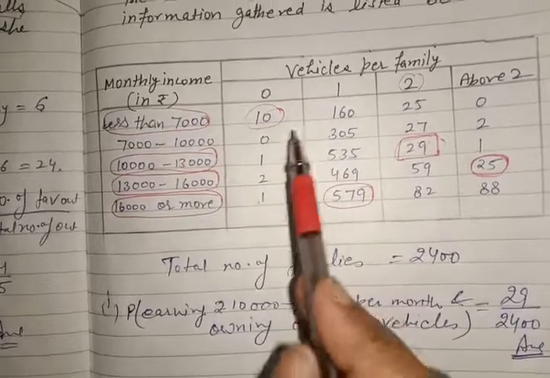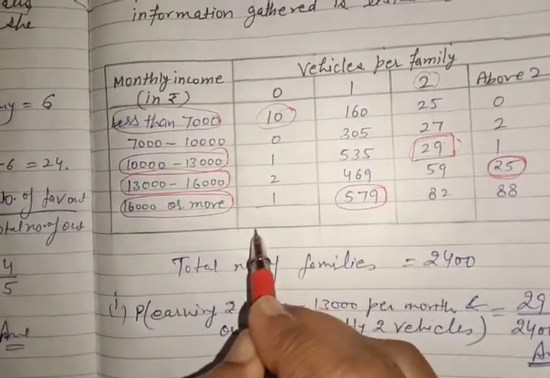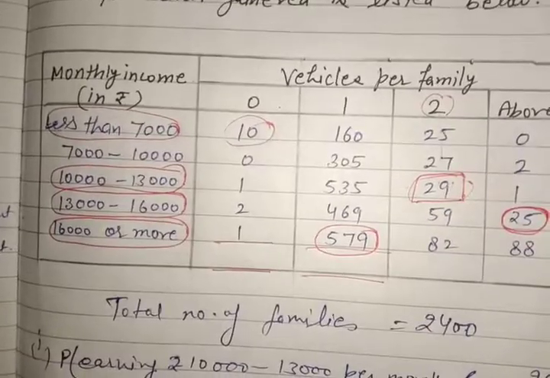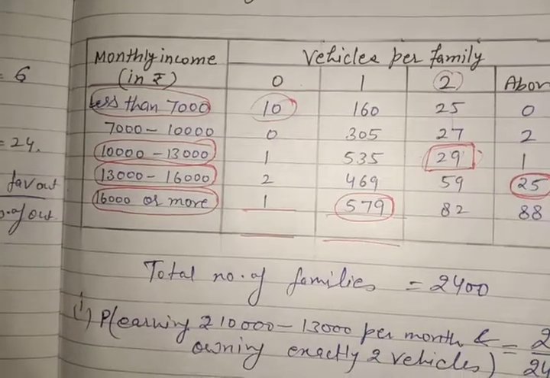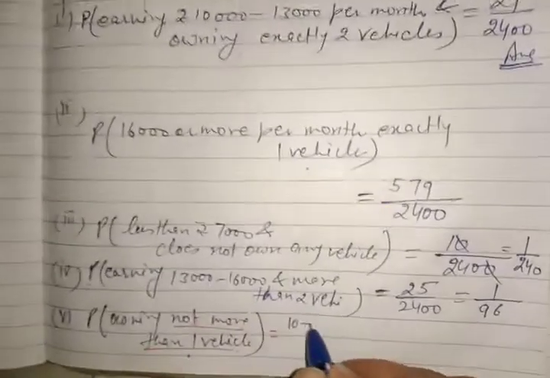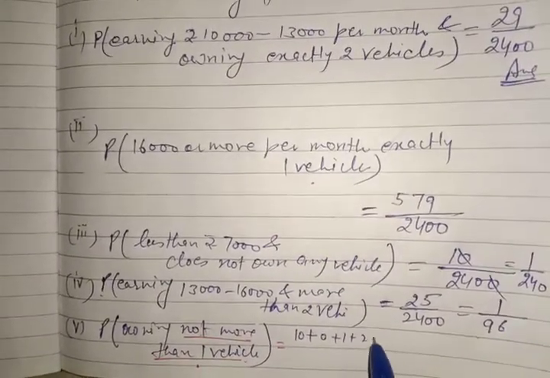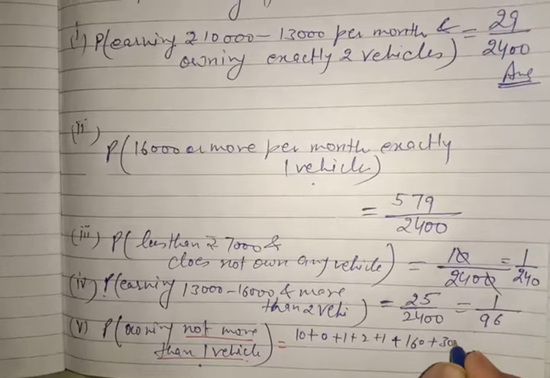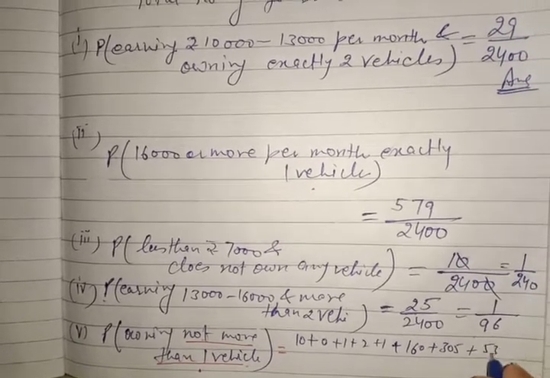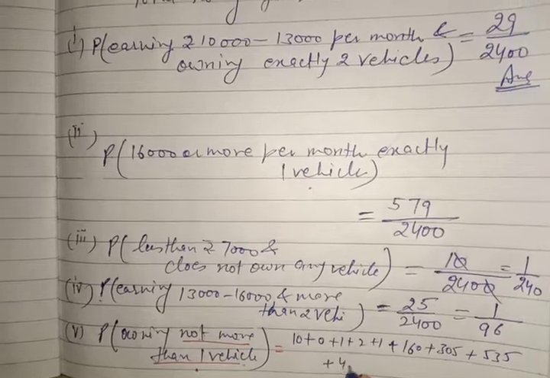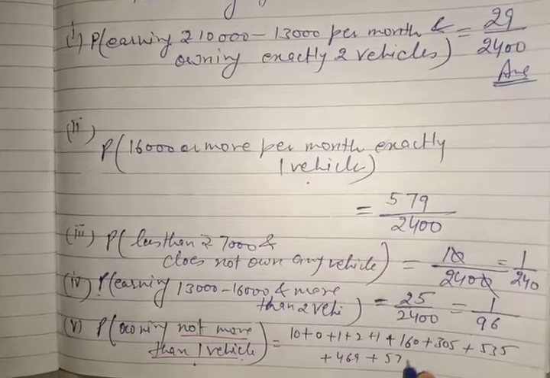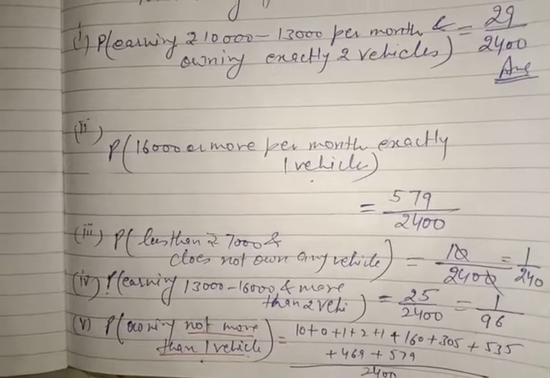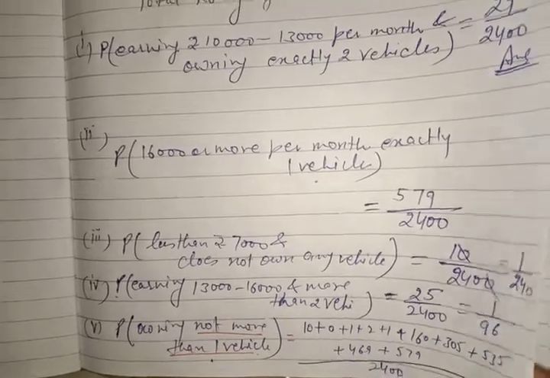So add all the numbers. Add all these numbers and these numbers also. This will give you the numerator, meaning the favorable. So favorable will be 10 plus 0 plus 1 plus 2 plus 1 plus 160 plus 305 plus 535 plus 469 plus 579 upon 2400. Now you can add and divide, and hence we have done this question.